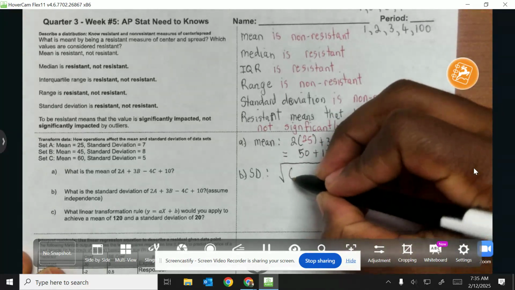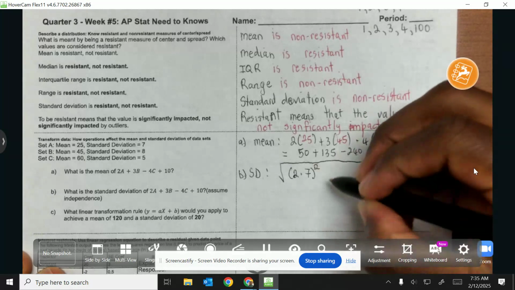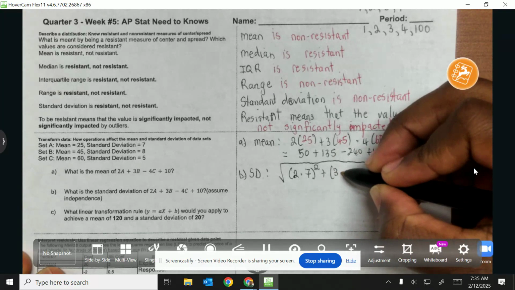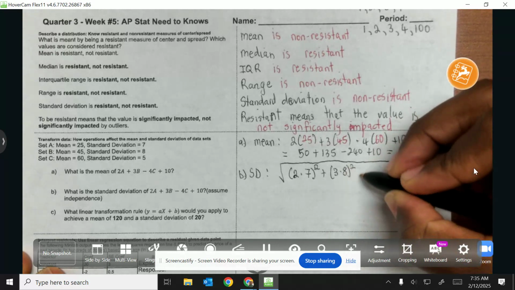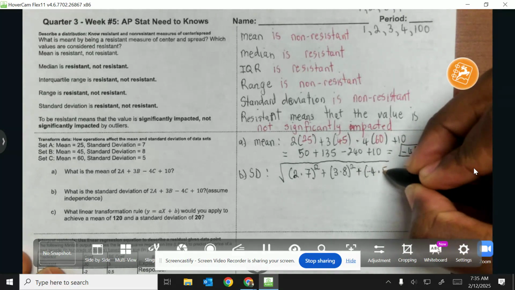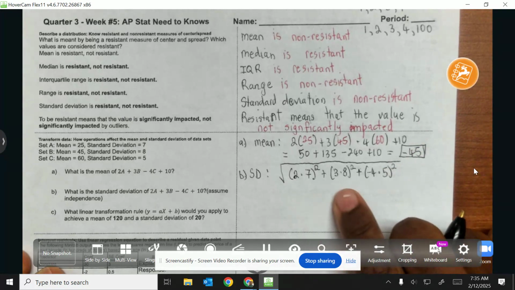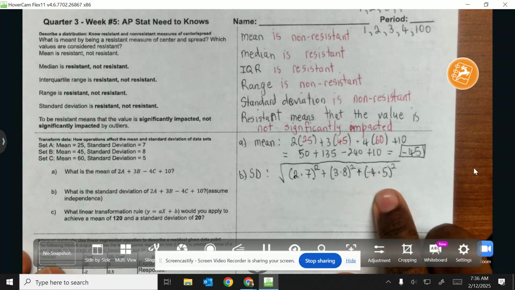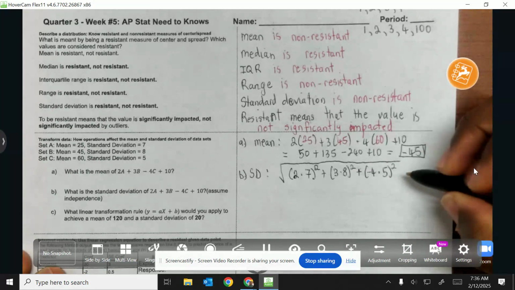All right, so we're going to do 2 multiplied by the standard deviation for set A, which was 7, then square it, then plus 3 multiplied by the standard deviation for set B, which was 8, then square it, then add that to negative 4 multiplied by the standard deviation for C, then square it. All right, and that's it. We will not apply that 10 because, again, that 10 will not impact our standard deviation. All right. So essentially, guys, what I'm going to do is just calculate all of this.